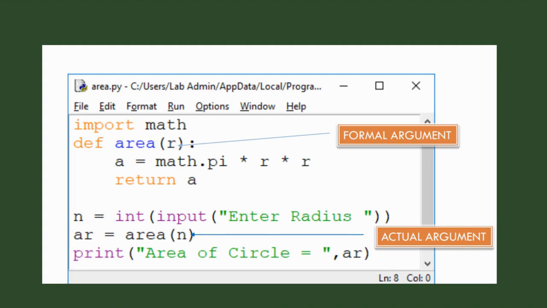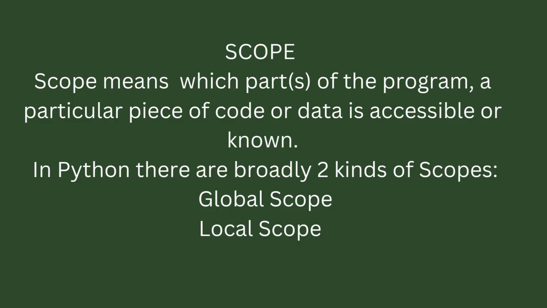Here, a is local to the function as it is defined inside of it, and it cannot be defined from outside of the function body, whereas L and B are global to the function because they are defined outside of the function body. Scope means the part of program that is usable or accessible in that area. There are two types of scopes. First is global scope and second is local scope.